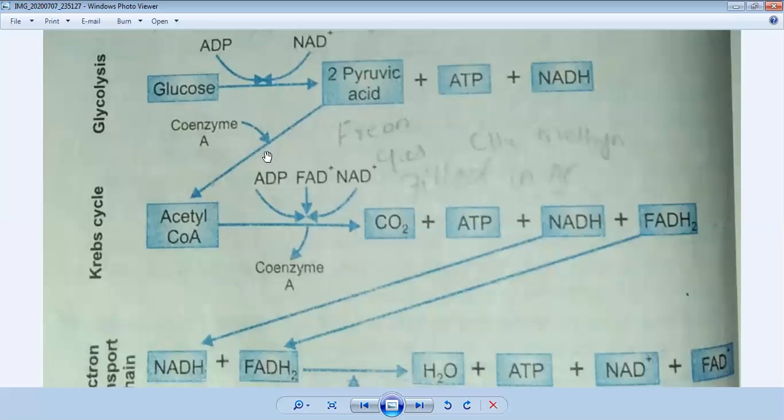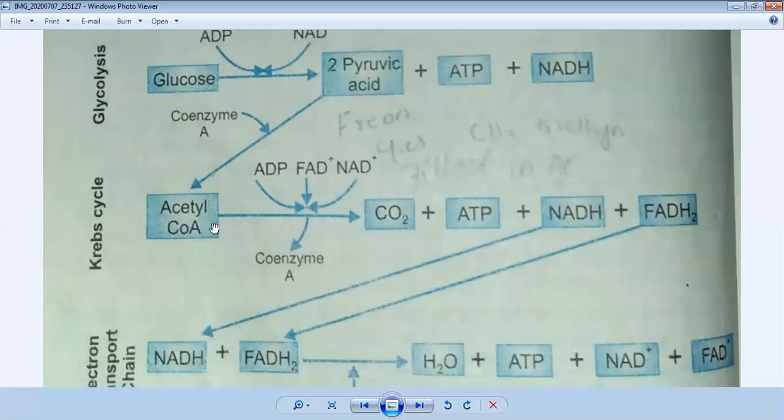These 2 pyruvic acid, we have also studied about 2 pyruvic acid. Due to coenzyme, they convert into acetyl CoA before entering into the Krebs cycle. What is happening? 2 pyruvic acid convert into acetyl CoA before entering the Krebs cycle. So when they enter the Krebs cycle, they have already converted into acetyl CoA.